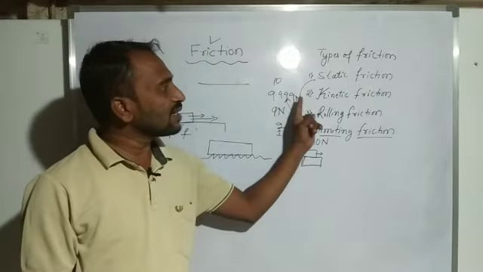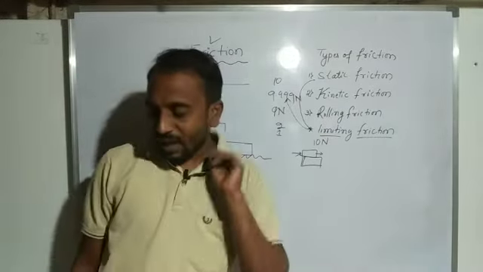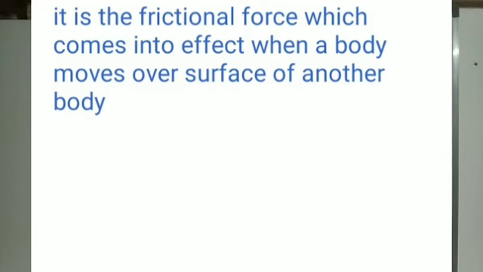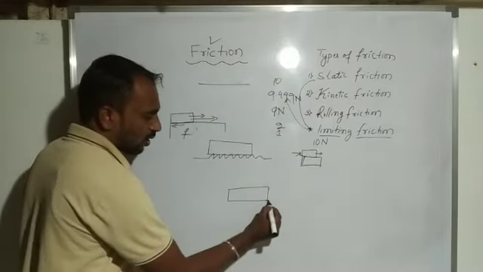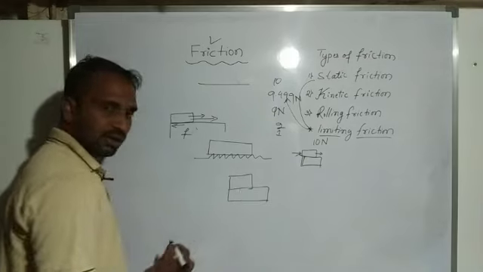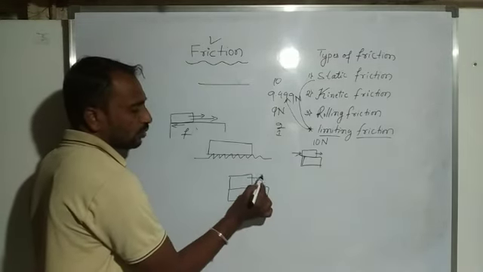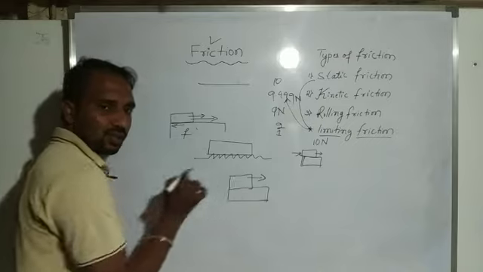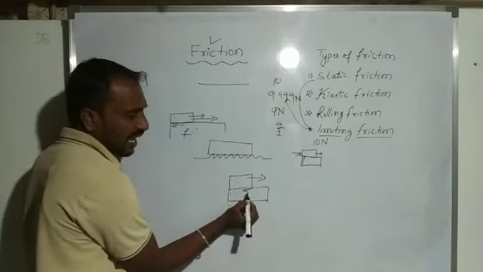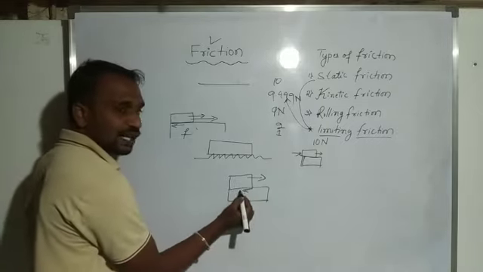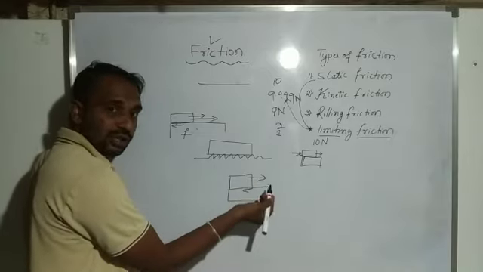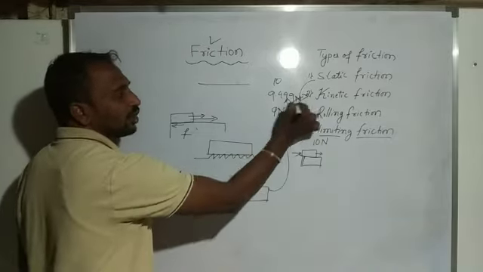Another one we consider is kinetic friction. Kinetic friction is the frictional force which comes into effect when a body moves over the surface of another body. Here two bodies are in contact with each other, and when one body moves over the other, we get a force in the opposite direction. This opposing force when the body is in motion is what we consider kinetic friction.